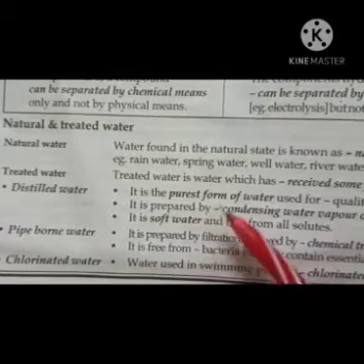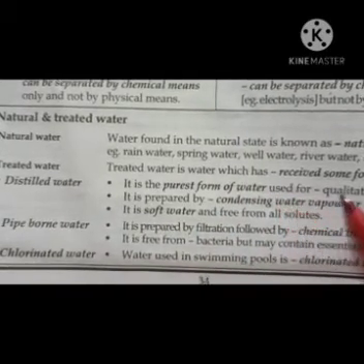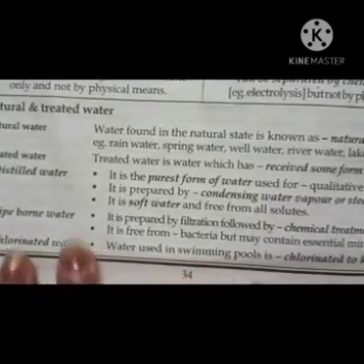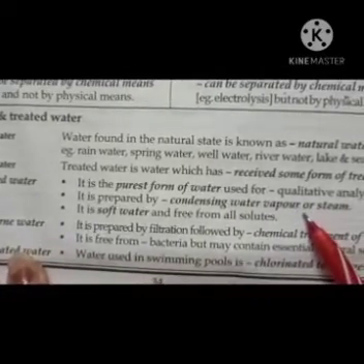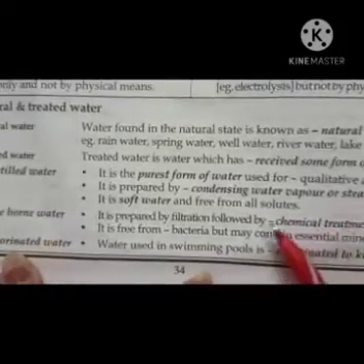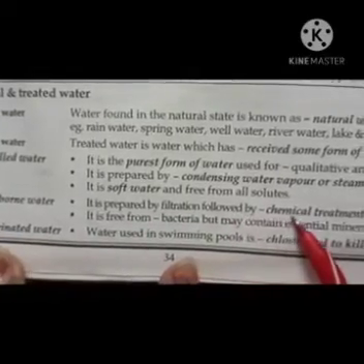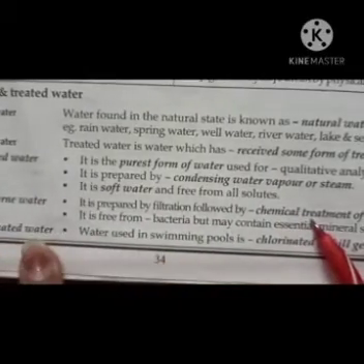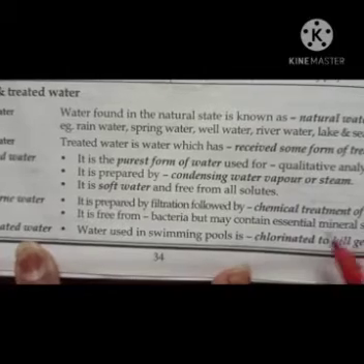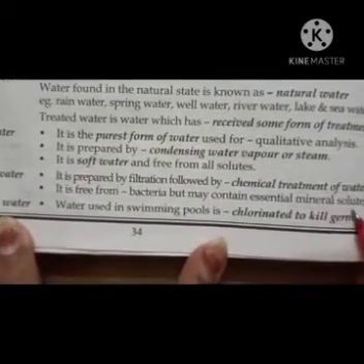Distilled water is the purest form of water, right? It is used for qualitative analysis, and it is prepared by condensation of water vapors or steam. It is soft water and free from all solutes. While pipe-borne water is prepared by filtration followed by chemical treatment of water, and it is free from bacteria but may contain essential mineral solutes.